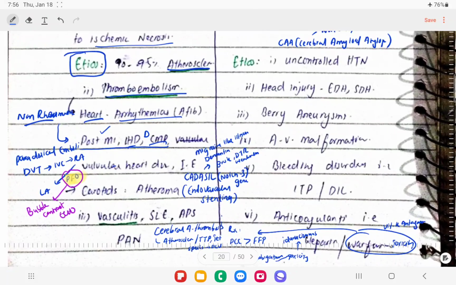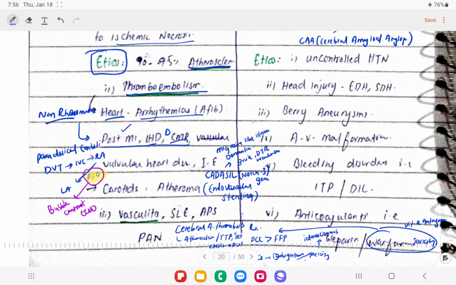Sometimes it happens that if the patient is bedridden, DVT can go into the inferior vena cava and then into the right atrium, and if there is a patent foramen ovale, it can cross over.